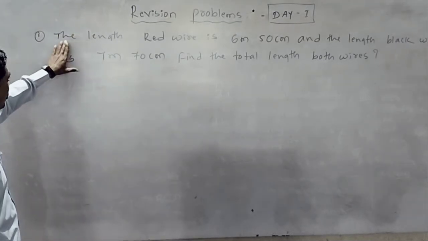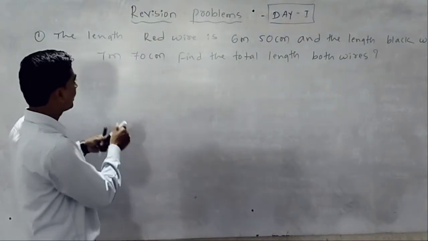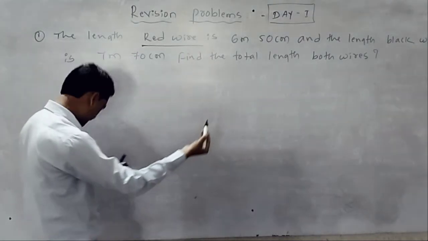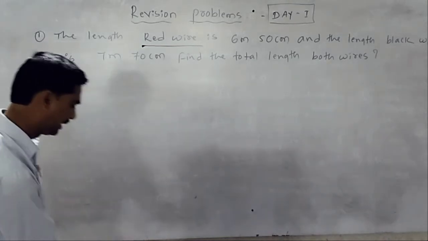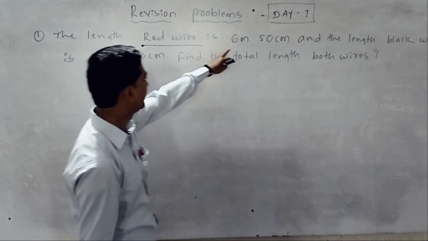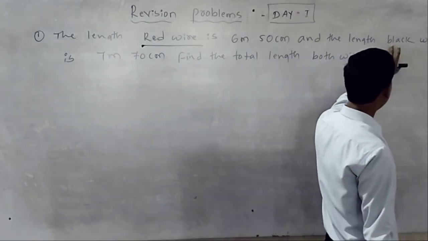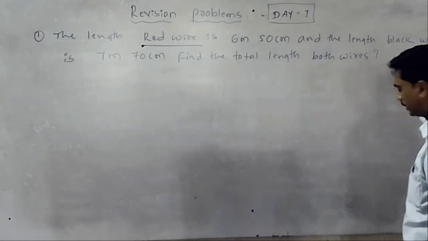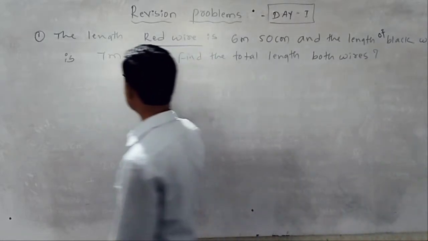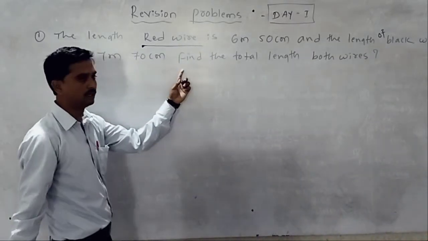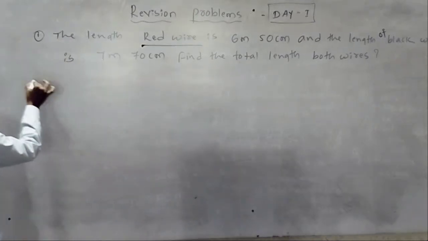The length of the red wire is 6 meters 50 centimeters, and the length of the black wire is 7 meters 70 centimeters. Find the total length of both wires. First of all, you should write the statement.